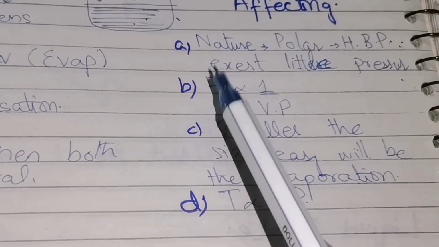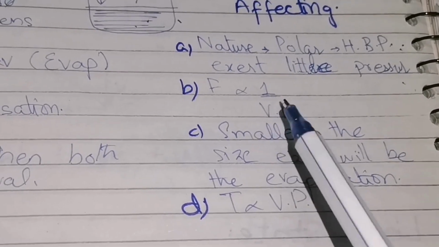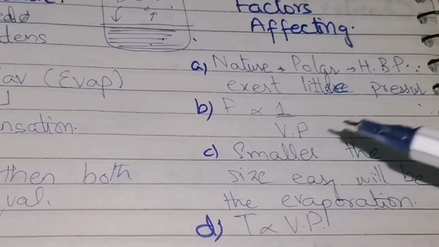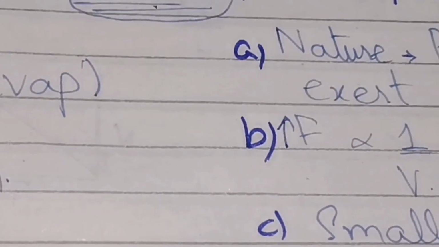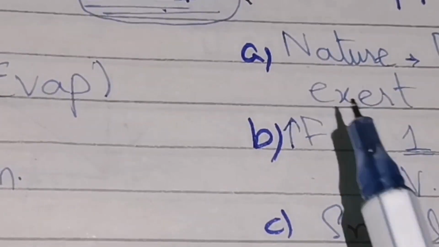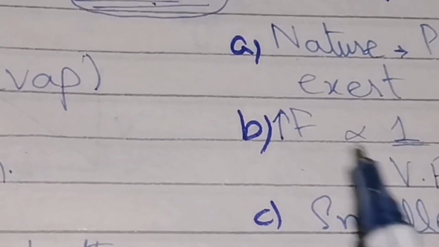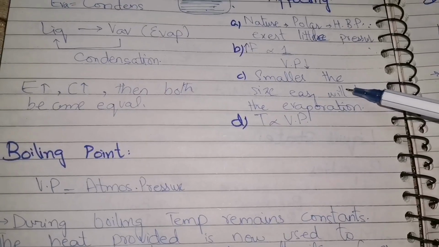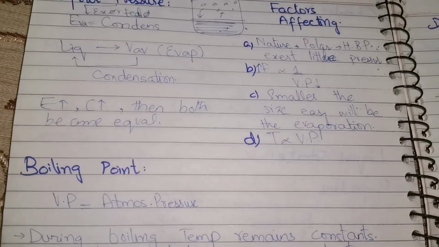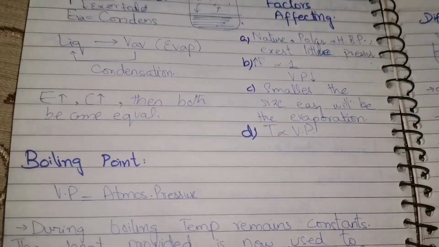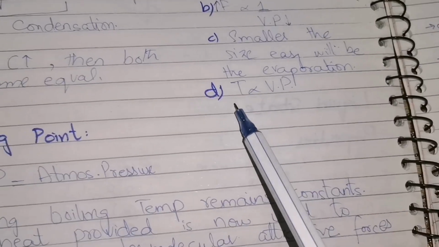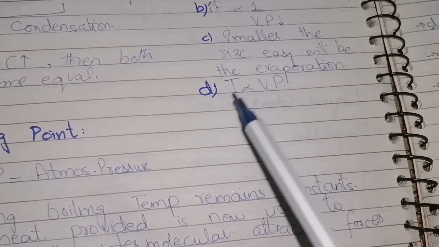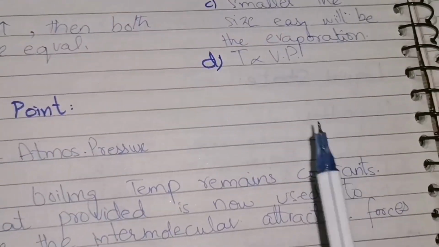Now, force is inversely related to vapor pressure. It means that stronger the force, weaker will be the vapor pressure. They both are inversely related to each other. And according to the size, we can say that if the size of the particle is small, it will be easily evaporated as compared to that of the large particles. And if the temperature is more, vapor pressure will be more. They both are directly related to each other.